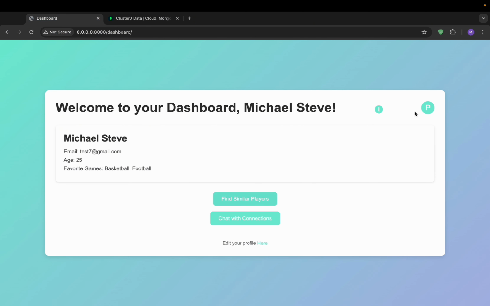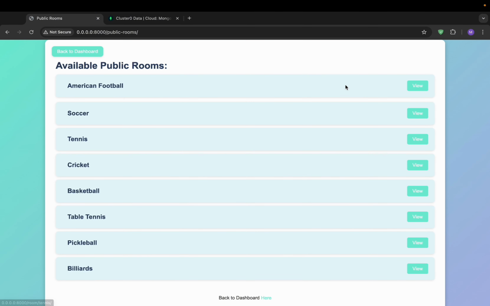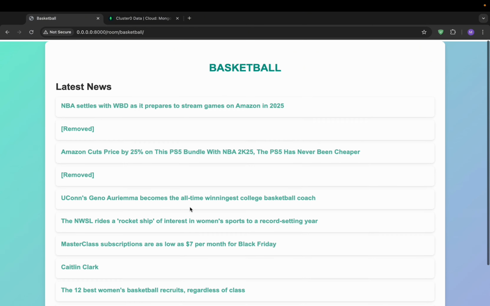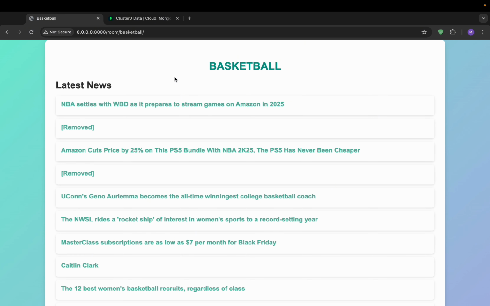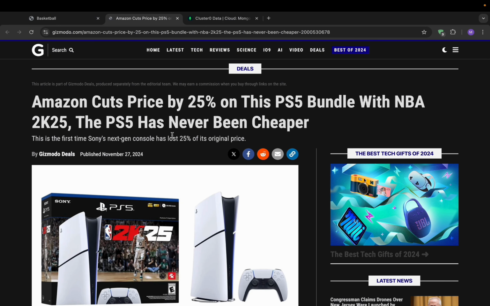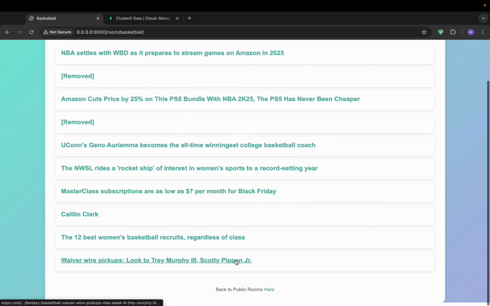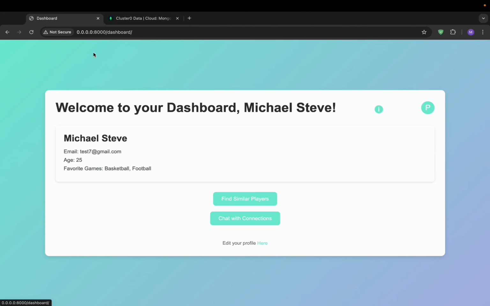Now in the profile section, we have one more thing, which is public rooms. If we go to public rooms, we see that there are many rooms, each specifically for one particular sport, like football, soccer, tennis, cricket, basketball. And we see that this particular player likes to play basketball. So if he clicks view, we can see the top 10 news about the basketball sport. We leverage a news API for this and get the top 10 headlines. If we click on any one of them, we are redirected to that news and can check it out. Now we can head back to the public rooms and back to the dashboard.